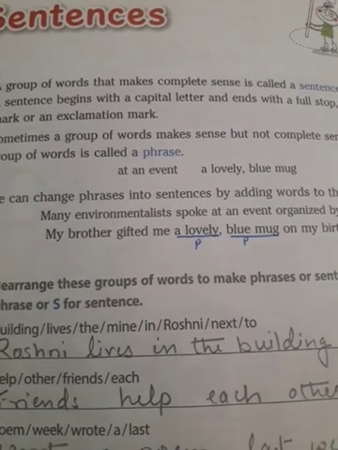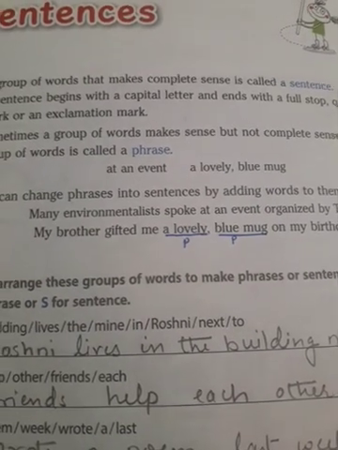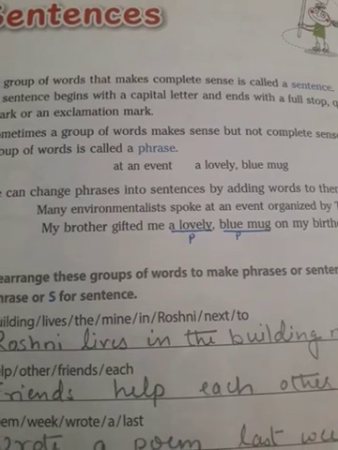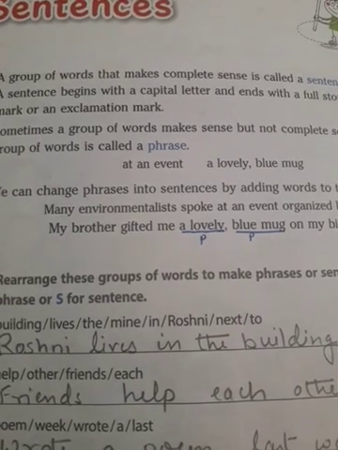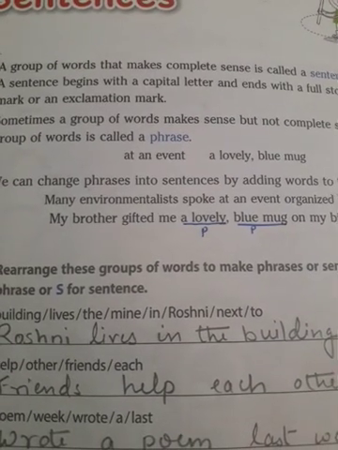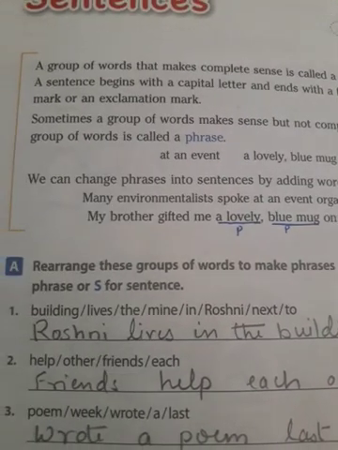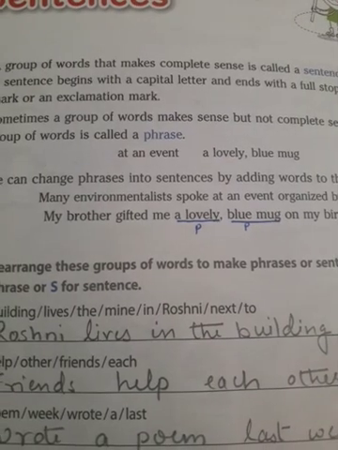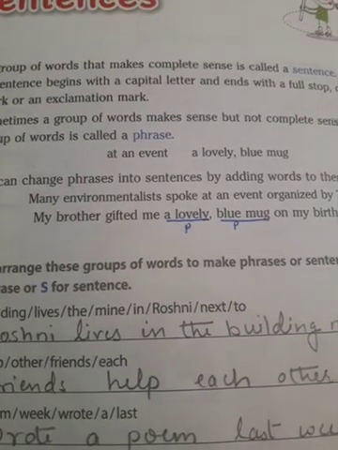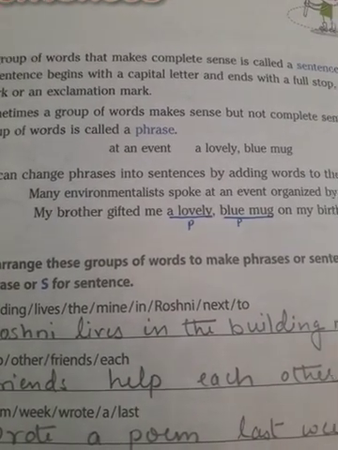Sometimes a group of words make sense but not a complete sense, that is called a phrase. So, a phrase is what? A very good example is given in your book, like at an event, a lovely blue mug. And we can change a phrase into a sentence by joining the words. Look at the example in your book.